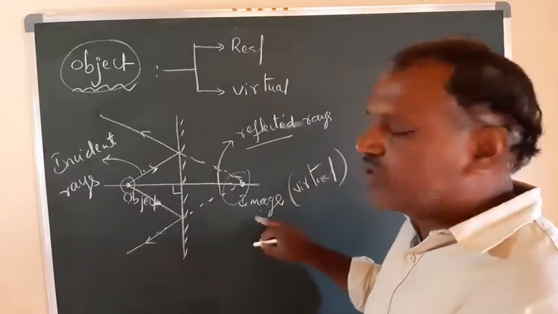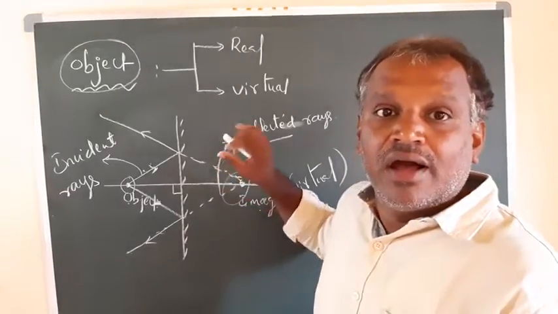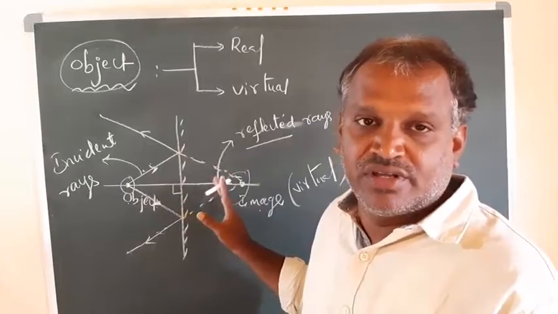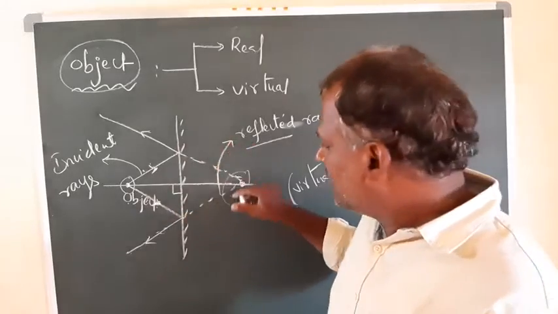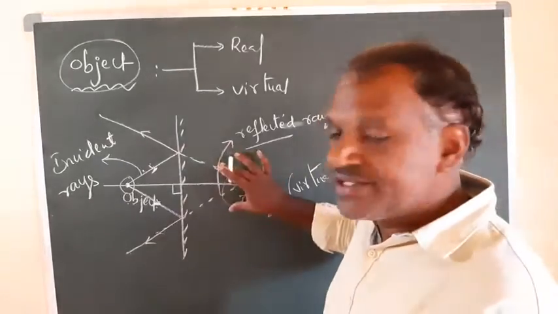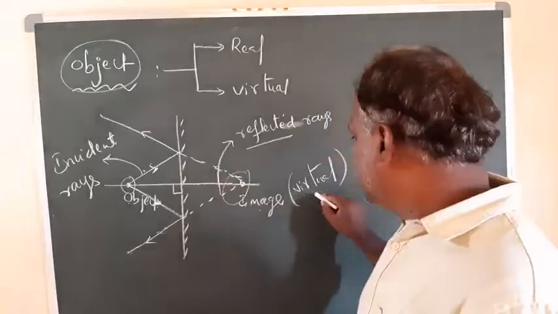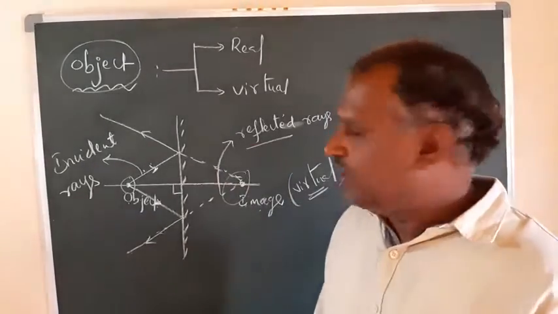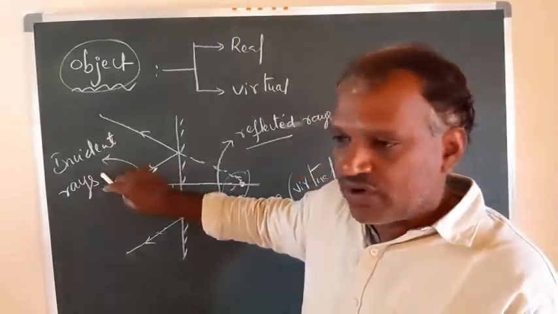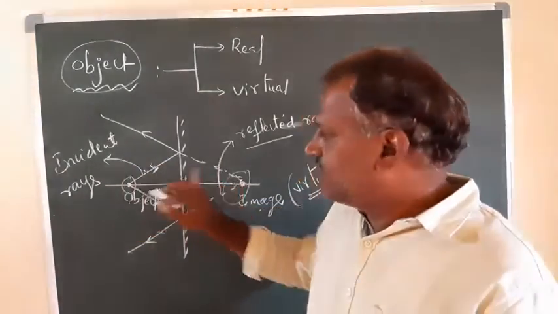Why is it called virtual? Because this image cannot be a real one, as it is about to exist. It is not an existing one. We can see the image, but we cannot hold this image. We cannot make this image be photographed. So this type of image is called a virtual image, right? But this object we are keeping. We can hold this one. We can also see this one.